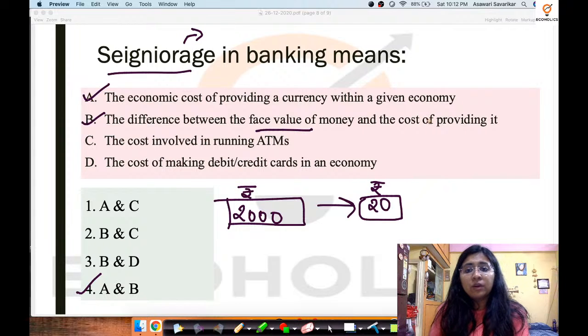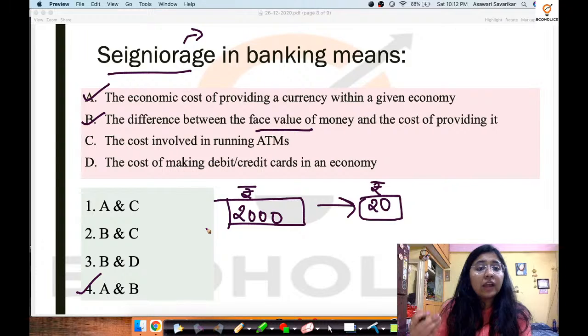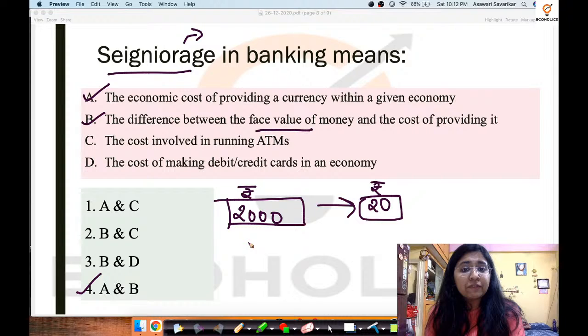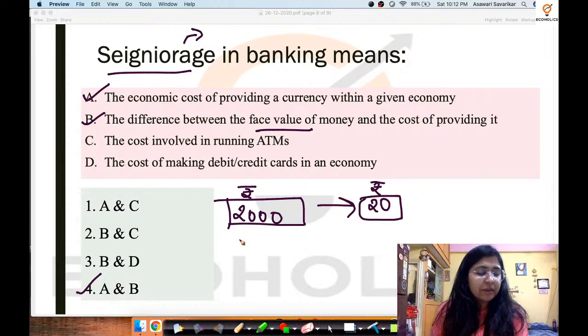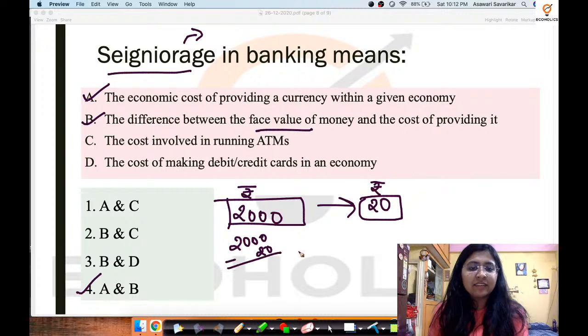So the seigniorage, or the revenue that has been generated through printing such currency, is going to be how much? How much is 2000 minus 20? Yes?